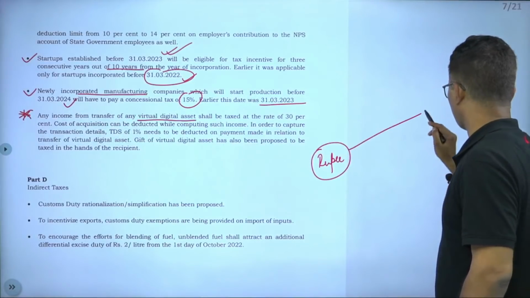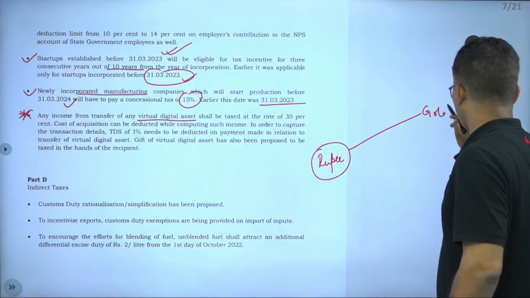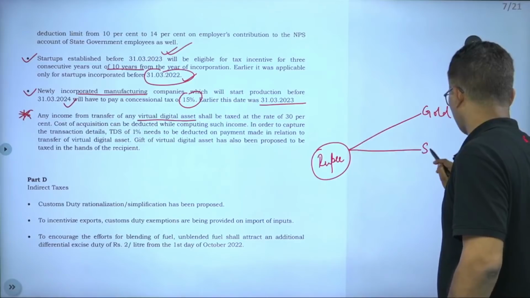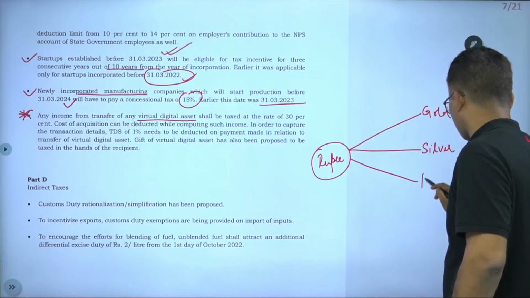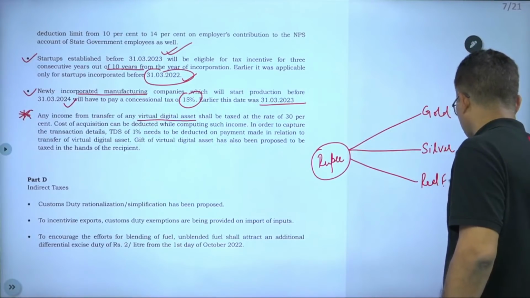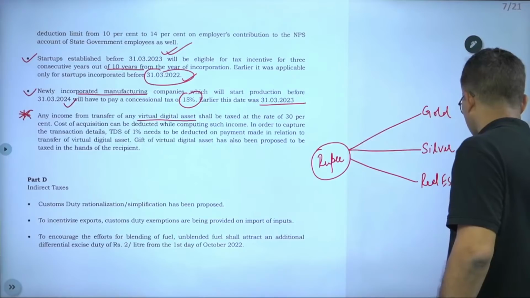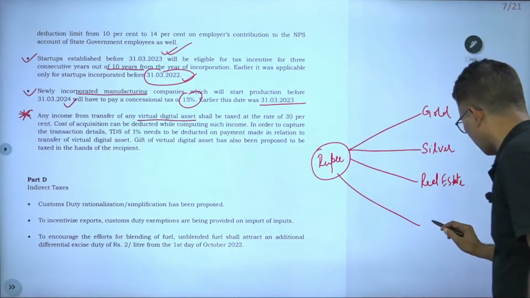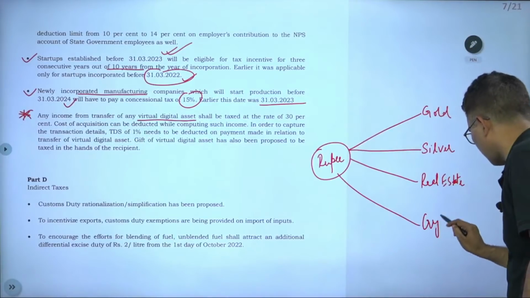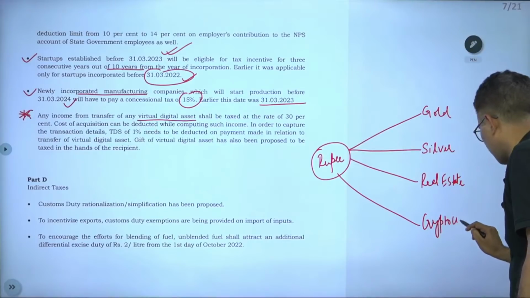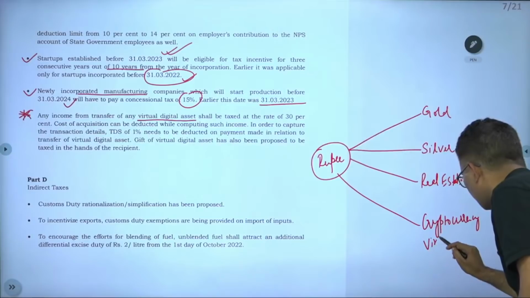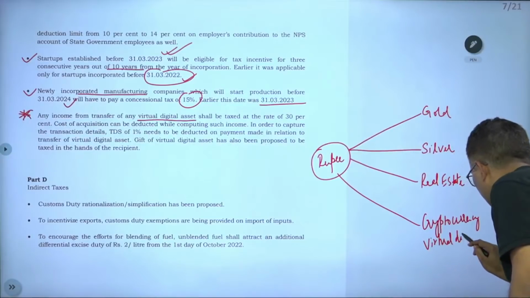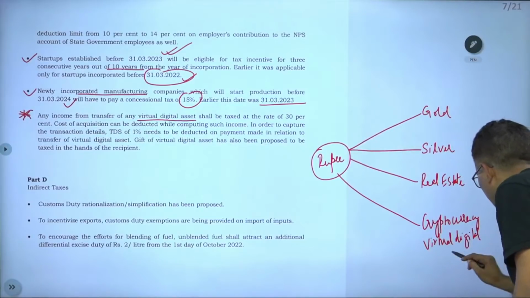See carefully, gold, silver, real estate, and cryptocurrency. It's basically an asset, a virtual, digital asset.